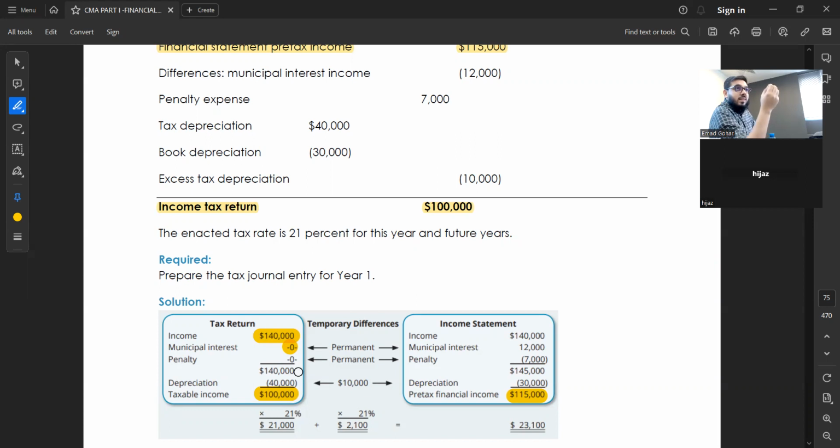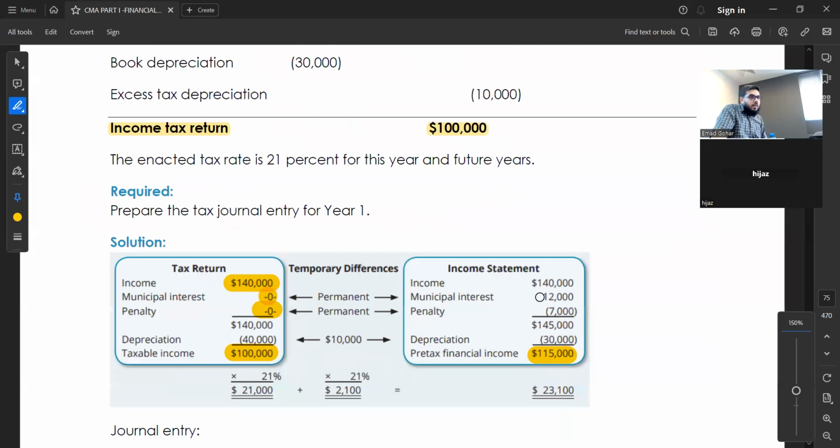So that's one advantage they give, that if you get any income out of these bonds, we will not tax it. Right? Similarly, see, there was a penalty, 7,000 penalty. So in the tax, it is 0. They don't allow this as an expense. But on the other side, in the income statement, I have to put this interest income in the accounting statements, right? And also I need to remove the penalty as an expense. Clear? So these are what? Permanent differences.